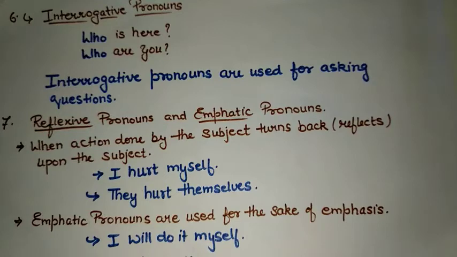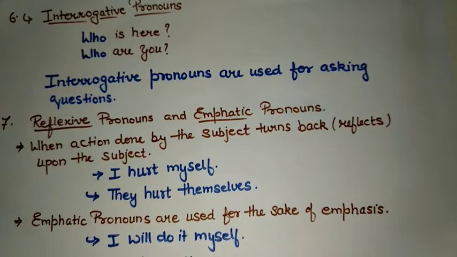Reflexive pronouns: when the action done by the subject turns back upon the subject, means I hurt myself. Now this myself is turning back the action on I, means the subject in the statement.